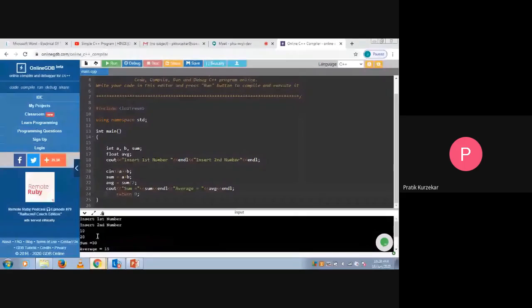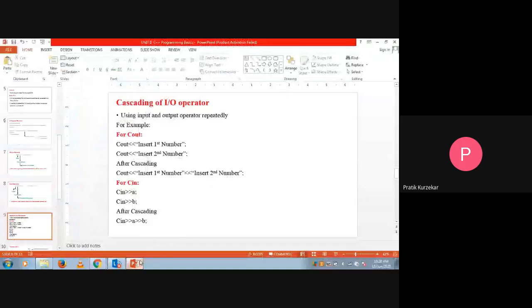result. So the cascading of input output operators means that instead of using the input output operator repeatedly, if we merge it, there is no effect on our output, so that our code will work in a similar way as before cascading. So cascading is used to reduce the number of lines.